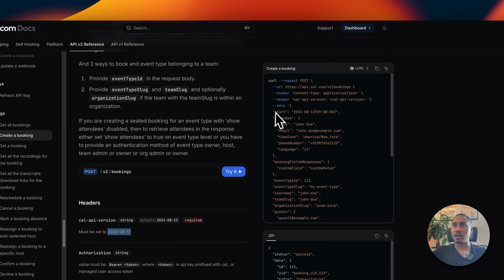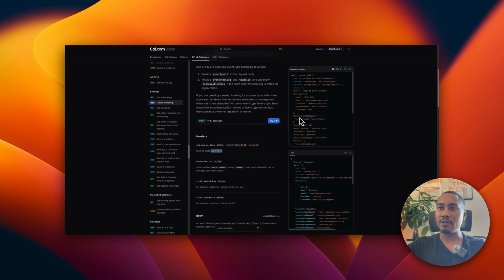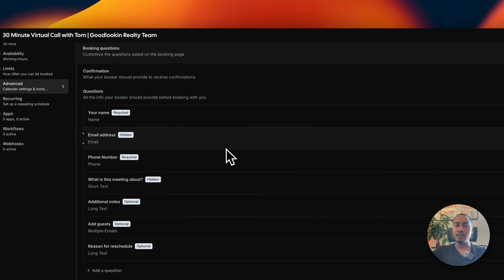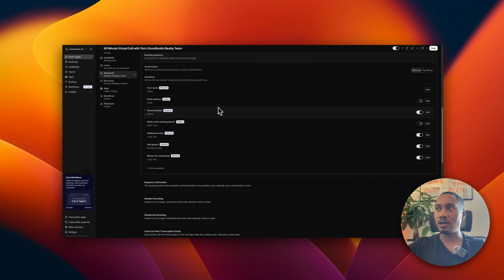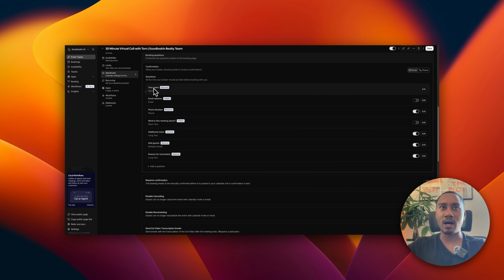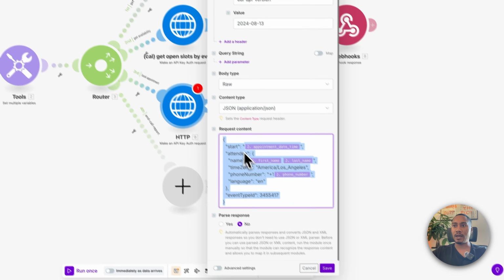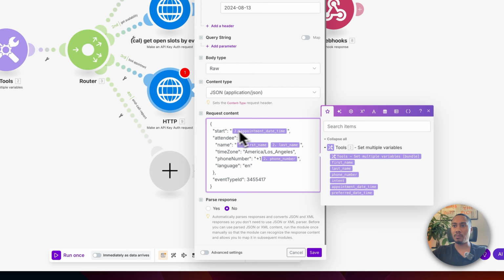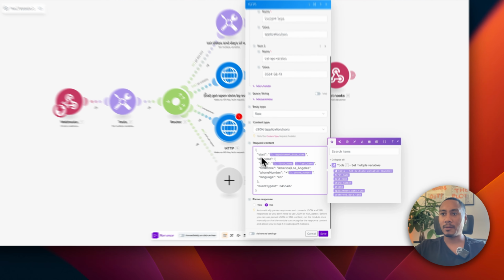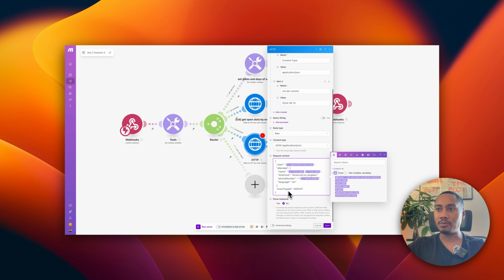So we have the start, attendee object. We don't need the booking field responses, since all the questions we're asking are already going to be in the attendee object. So the only thing we need to provide to create a booking is the name and also the phone number. So those are the only points. So let's go back. So we have the start time, which is the appointment date and time. And then we have the attendee object.